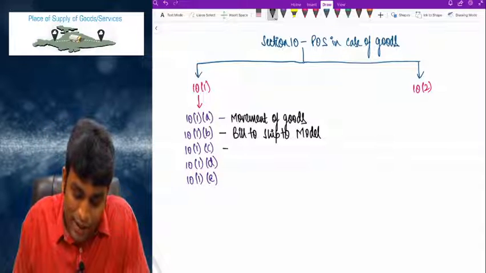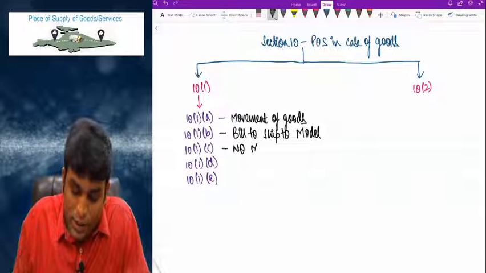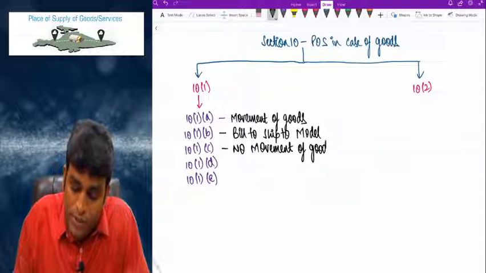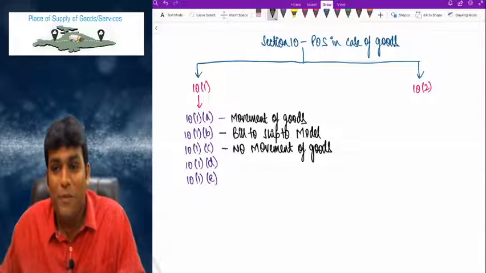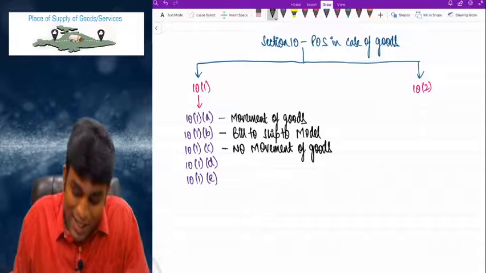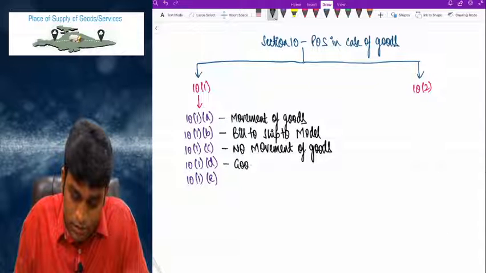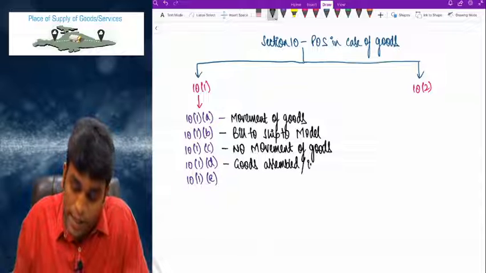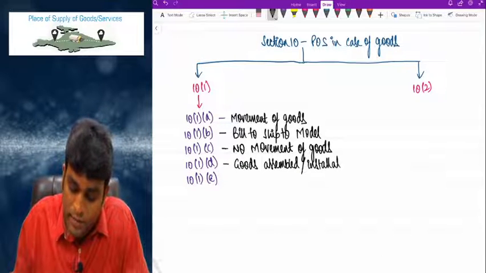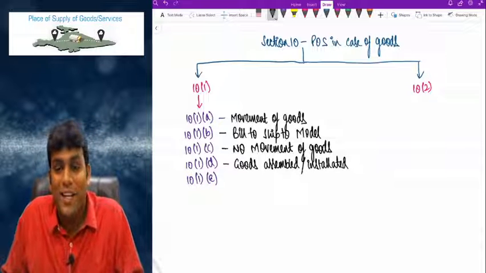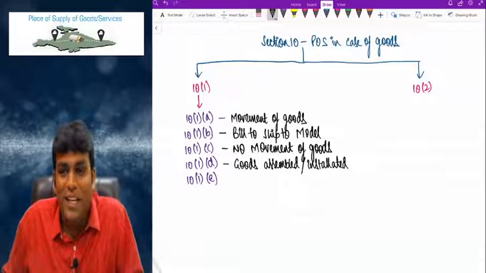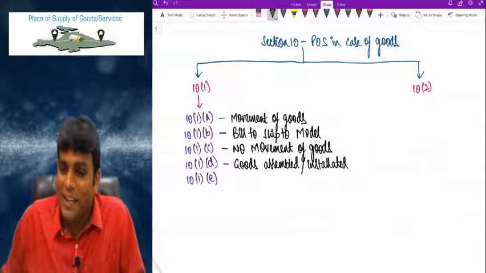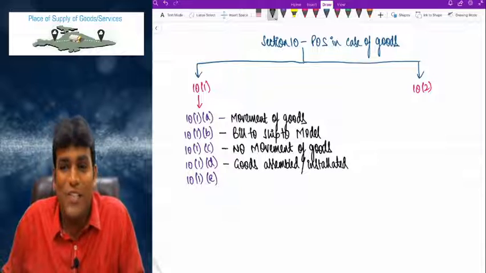Then 10.1c talks about place of supply in case where there is no movement of goods. 10.1d talks about goods assembled or installed. So 10.1a is when there is movement of goods, 10.1b is bill to ship to model, 10.1c is no movement of goods, and 10.1d is goods assembled or installed.